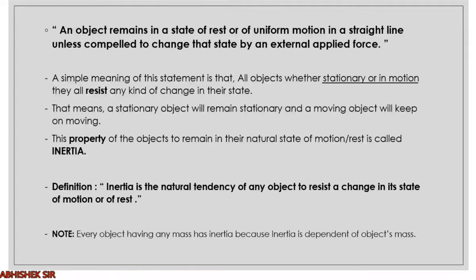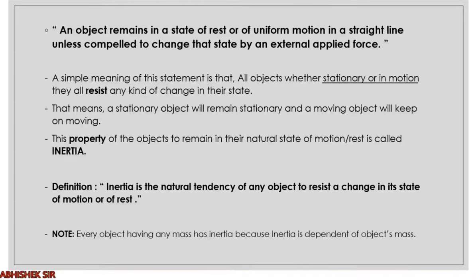So this property of the object to remain in the natural state of motion or rest is called inertia. So what is inertia? If in exam it is asked what is the definition of inertia, what will you write? Inertia is the natural tendency of any object to resist a change in its state of motion or of rest. It's just like if you are sleeping, someone tells you to wake up, but inertia is there in your body, so you will not move, right? Just a normal funny example.